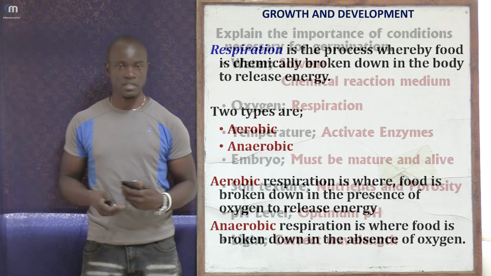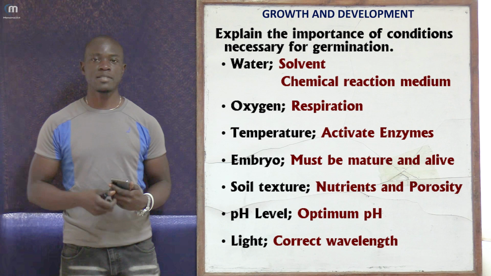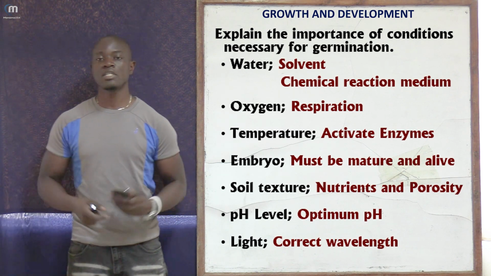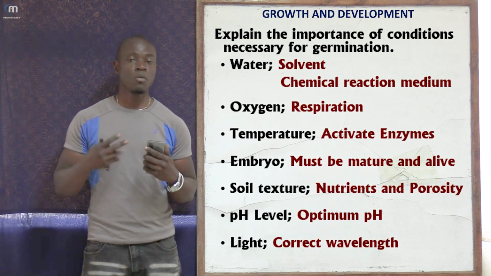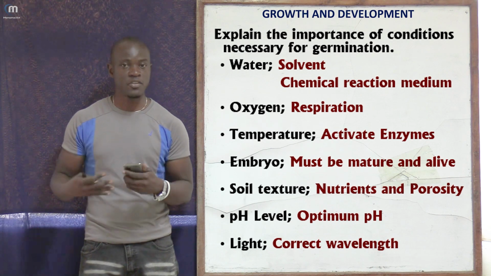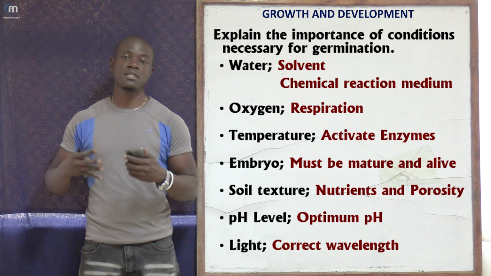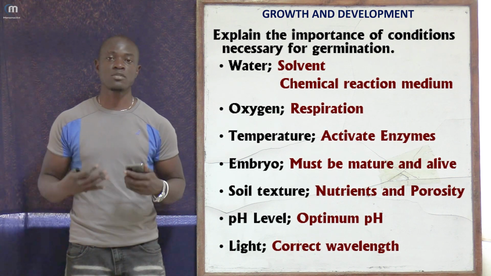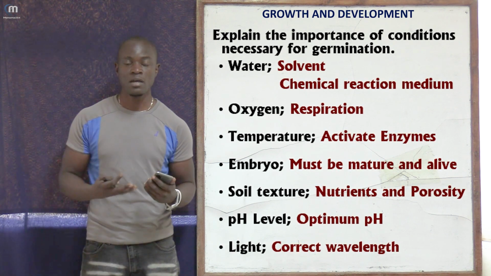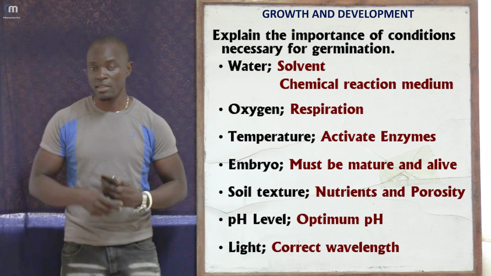So apart from that, explain the importance of temperature. Optimum temperature activates enzymes. If these enzymes have been activated within the germinating plant, this plant is going to grow faster, or growth is going to be accelerated in this plant.